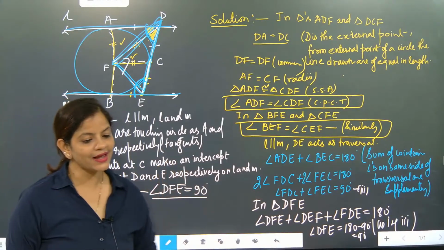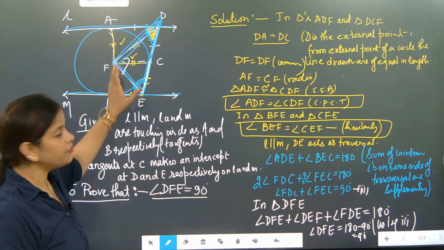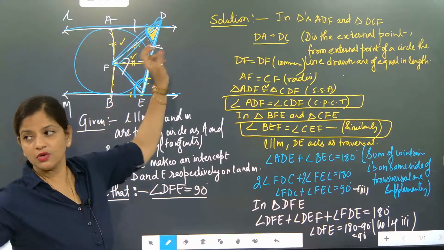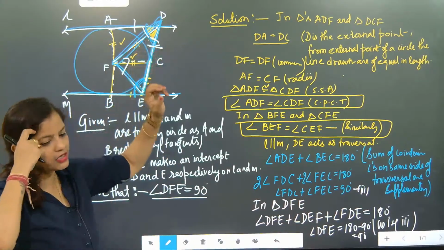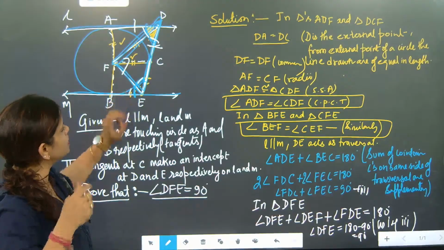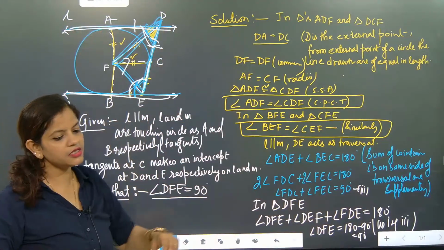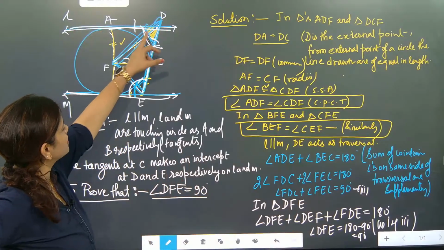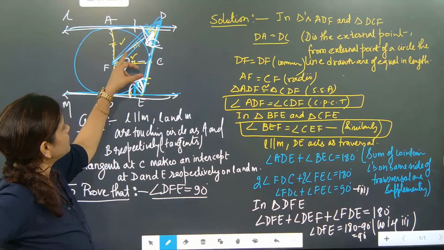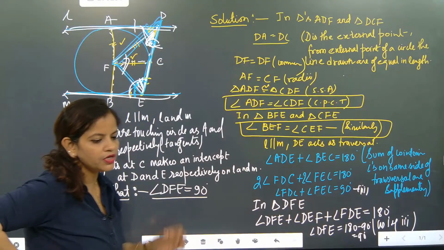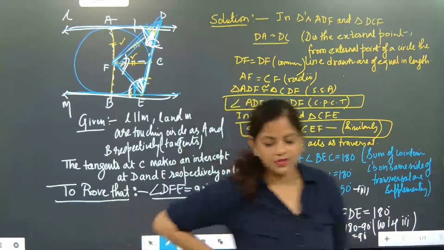So what exactly have we done? We did nothing. See, the setup was there. We only said this is the external point, close the gate. After that, we said this angle is equal to this angle by congruency proof. Similarly, this is equal to this. After that, we said this is parallel to this, so the sum of these two interior angles is equal to 180 degree. With the help of that, we got this angle value and this angle value. And then by taking the sum of all the three angles, we wrote it equal to 180 degree, and that's the story. I hope this is over.